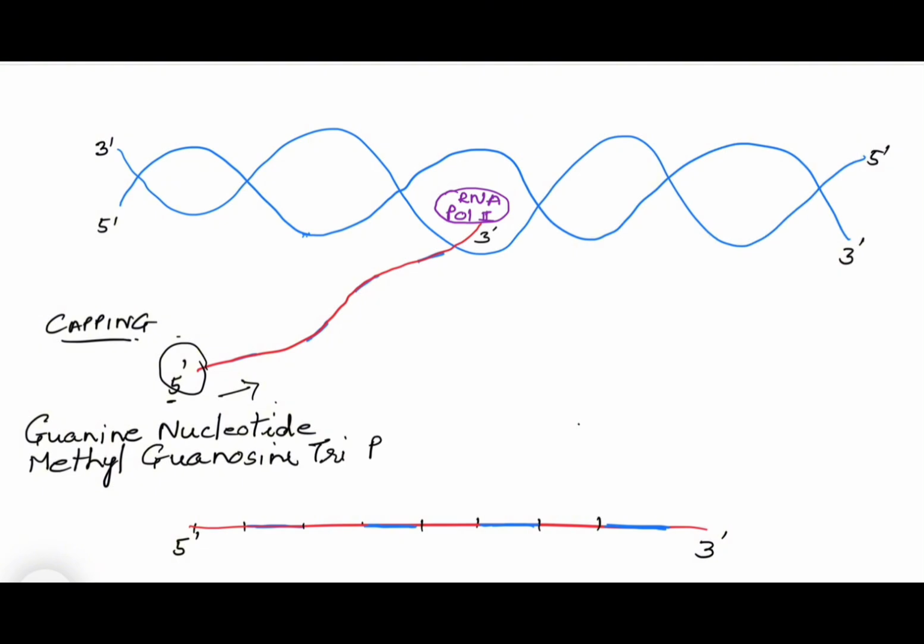So these guanine nucleotides, or we can say methyl guanosine triphosphate, are added to the 5' end of the RNA. This RNA is called hnRNA right now, heterogeneous nuclear RNA or pre-RNA or precursor RNA.